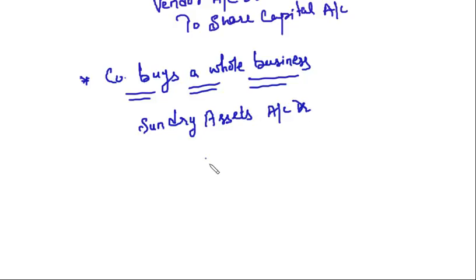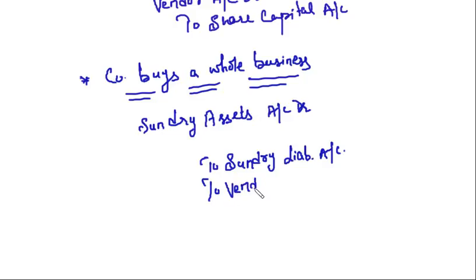You will buy its liabilities also. Clear? And you will finalize the amount that is payable to the vendor. To vendor account, this is the purchase consideration.